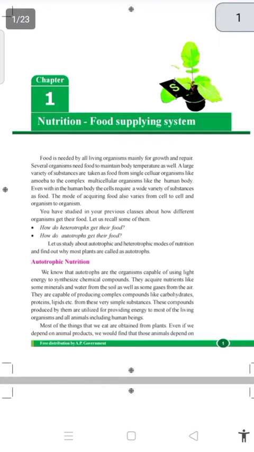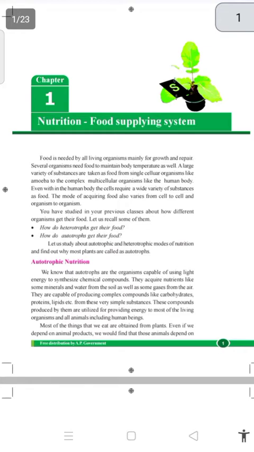This amoeba also takes food, and the human body is a multicellular organism having millions of cells. All the organisms in the world want to eat food and get nutrients. Even within the human body, the cells require a wide variety of substances as food.